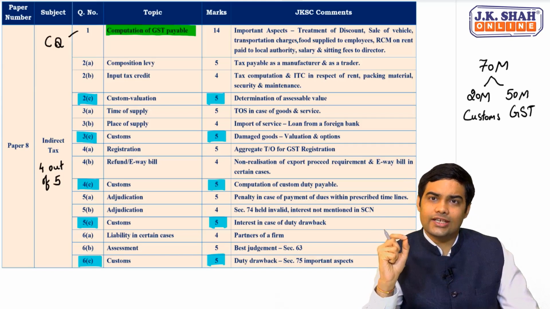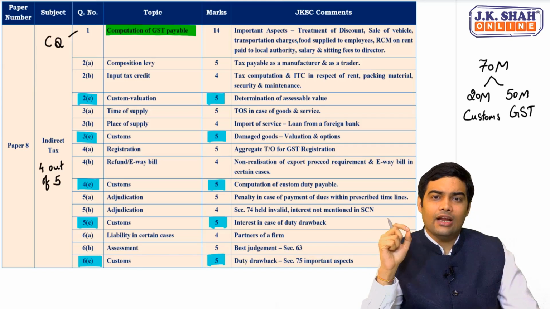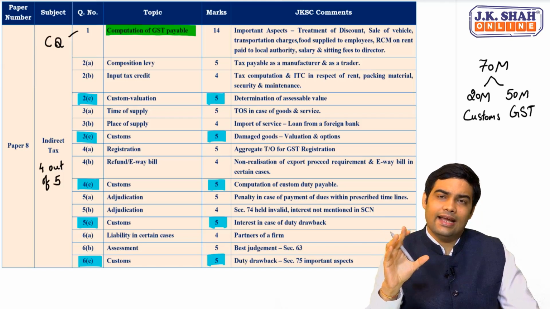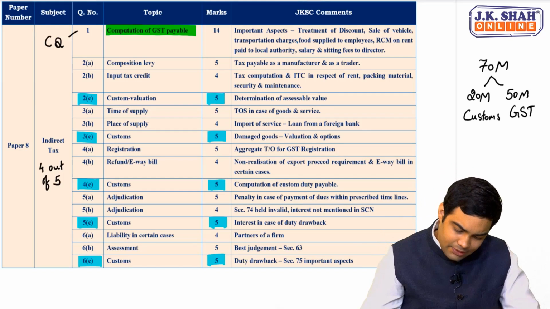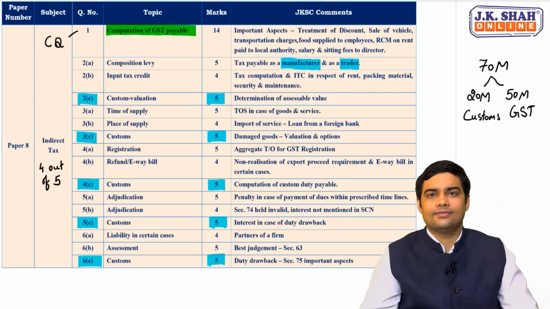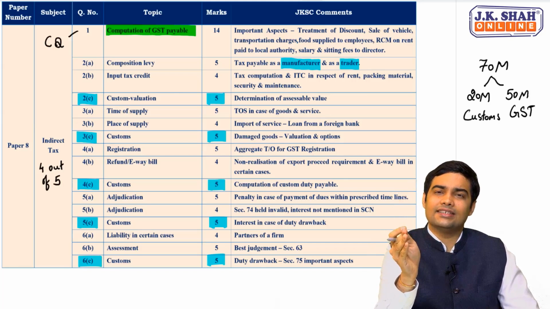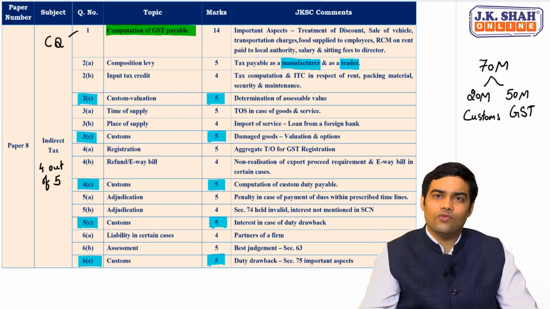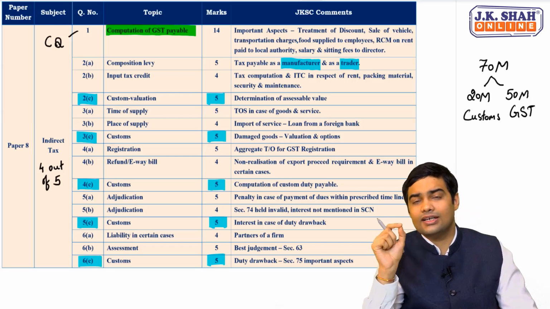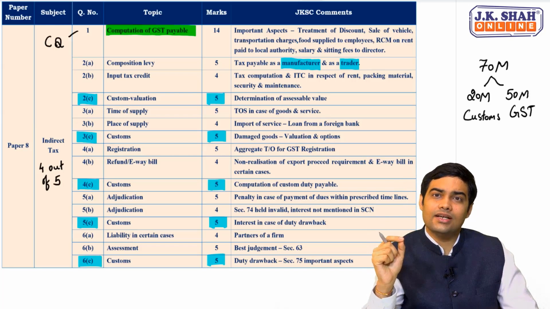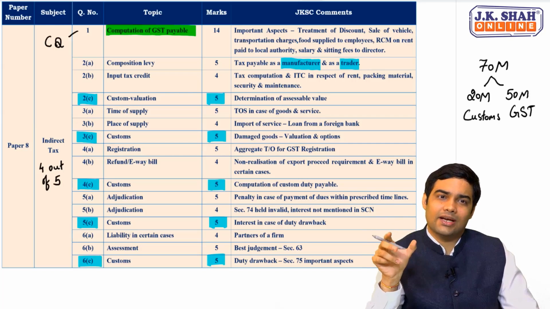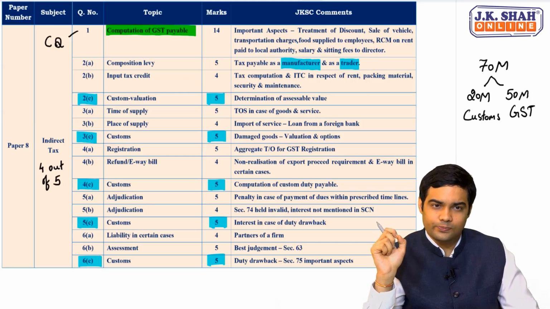The second question dealt with composition levy. Basically it focused on tax payable as a manufacturer and tax payable as a trader. A manufacturer ends up paying 1% on the turnover in a state/union territory, but a trader ends up paying 1% on the taxable turnover in the state or union territory. So the trader has an advantage. This was the aspect tested in the first part of question number 2.